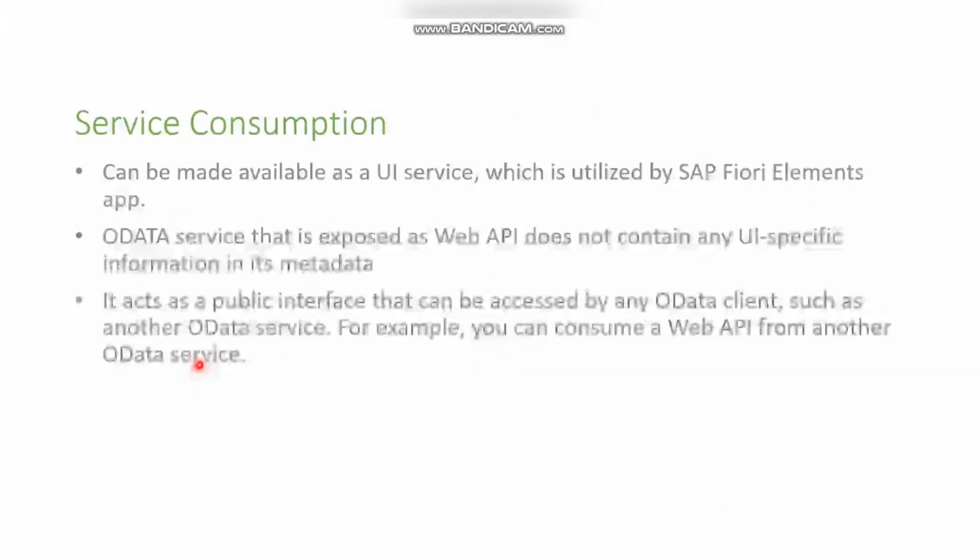So you have the service available. You can make it available as a web API, or you can do it as a Fiori app. So you can do either way whatever you want, and you can also consume a web API from another OData service also. So whatever you want, you can do that.